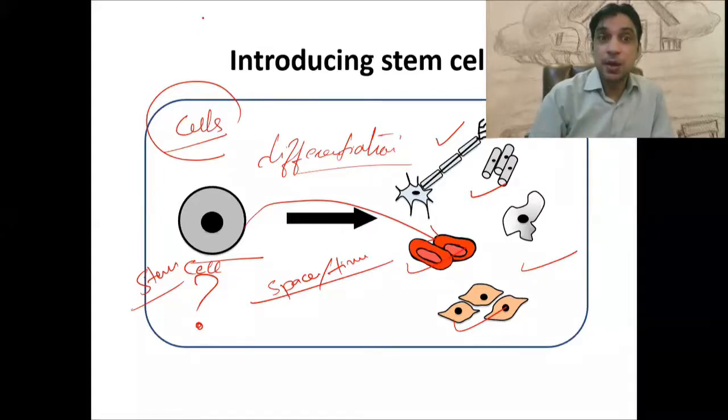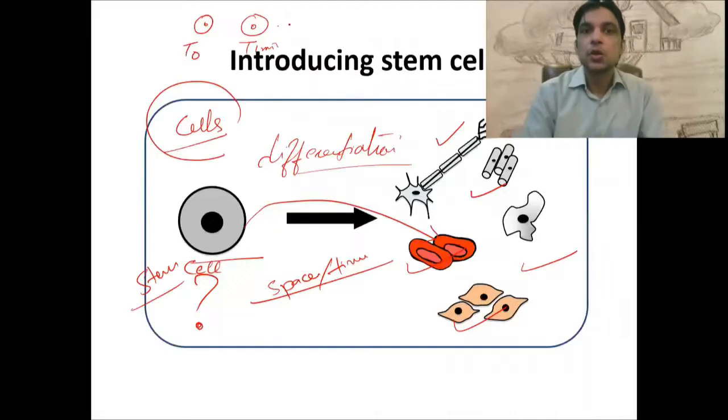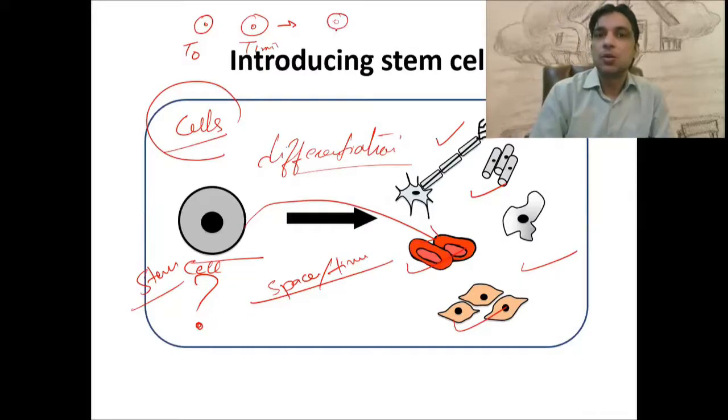A stem cell at T0 is different compared to the stem cell at T1 minute, and that will be different to the stem cell at T minus 100 minutes. And that stem cell will be entirely different at T minus 1 year.